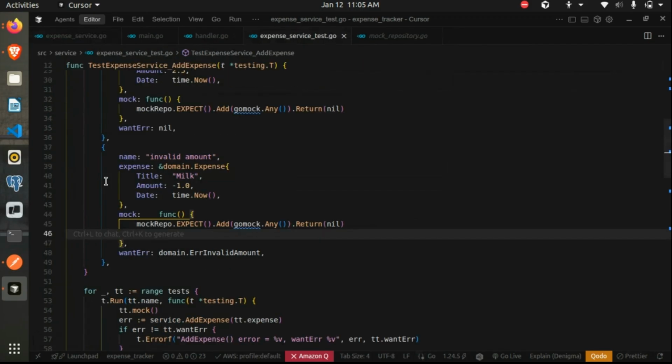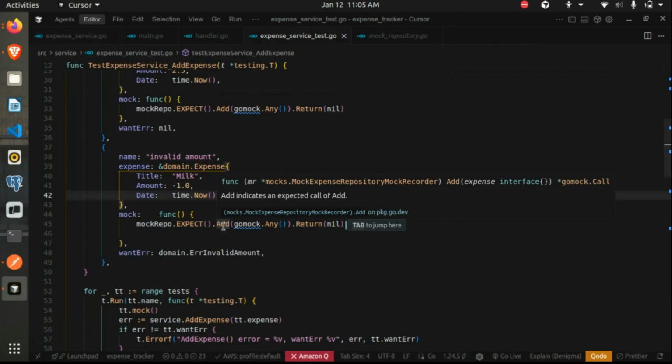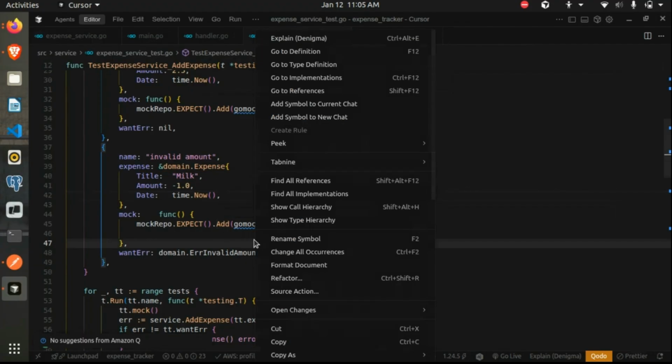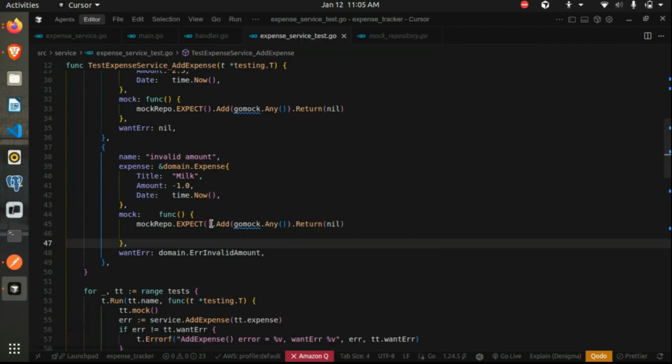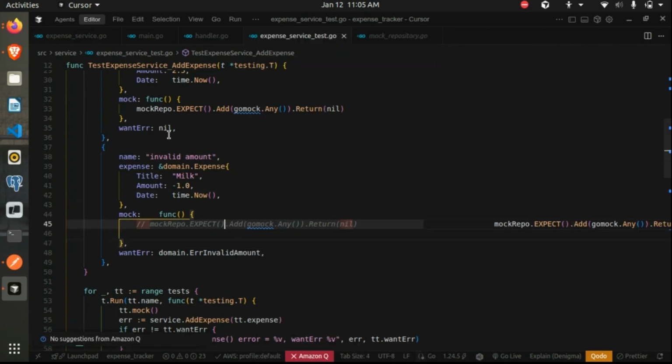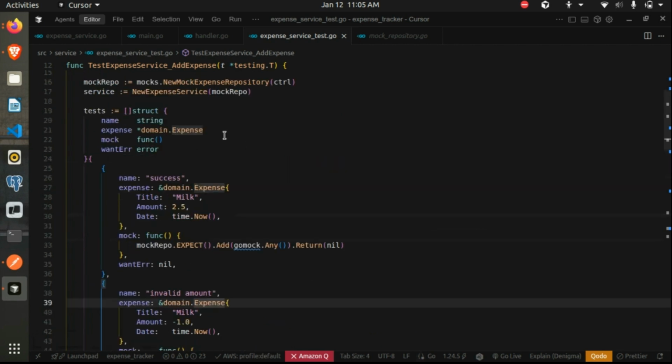So our test case fails because we are saying we expect a call to the add function, but it isn't getting called. This is one of the cases where you might see some errors. So let's try to run this without calling the mock function.